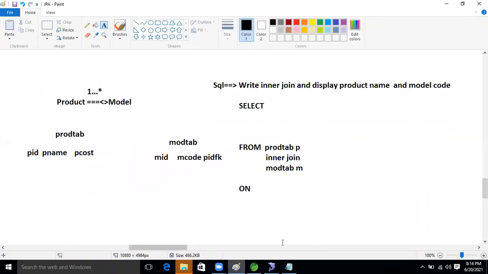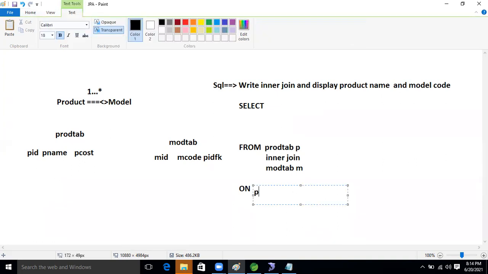Okay, this is the syntax. After then, on PID: what is the reference of the parent table? P dot PID. Sorry, PID. After then, PID foreign key, that is the foreign key in the child table. So the reference is M dot PIDFK.